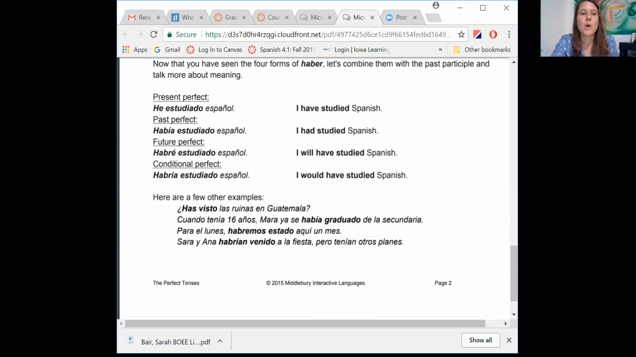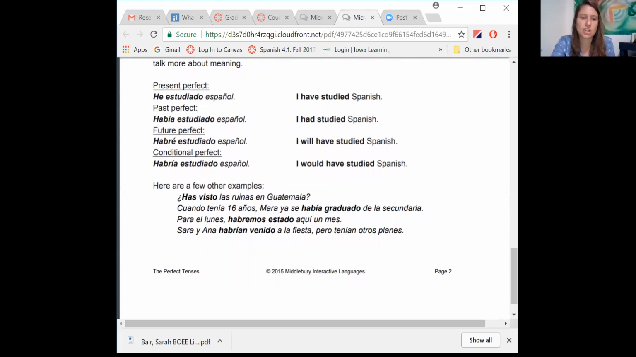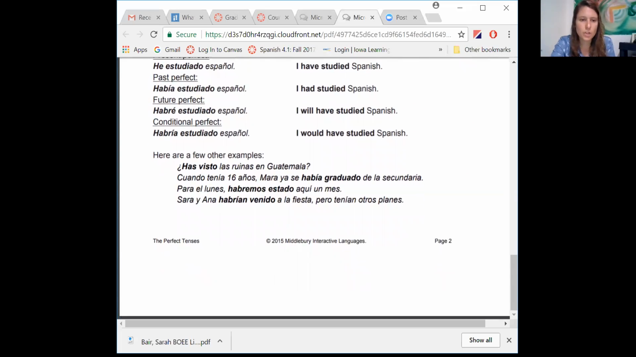Future perfect. Yo habré estudiado español. I will have studied Spanish. This isn't used very commonly, but it's still a good thing to know. Conditional. I would have studied Spanish. I guess this isn't very common, but still good to know. Check out these extra examples down here.